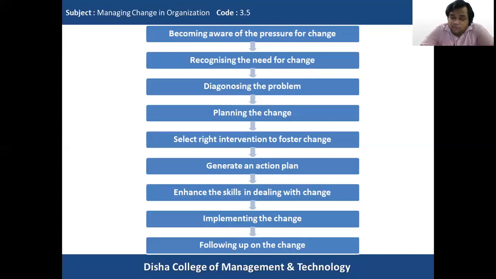If we are not able to achieve the desired results, then some tweaking, some modification, or some rectification is required. Those things have to be done in order to see that the change actually happens and stays in the organization, and the employees do not move back or resort back to their old way of working. So following up the change is one of the very important stages where the change is completely reinforced in the organization. So these are the steps of the organizational change process.